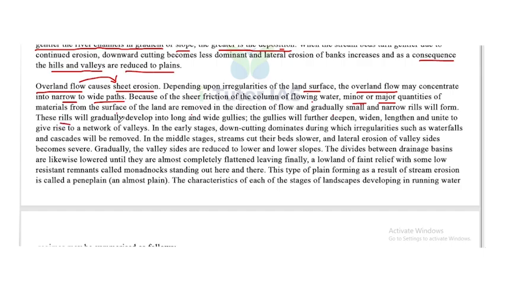These rills will gradually develop into long and wide gullies.